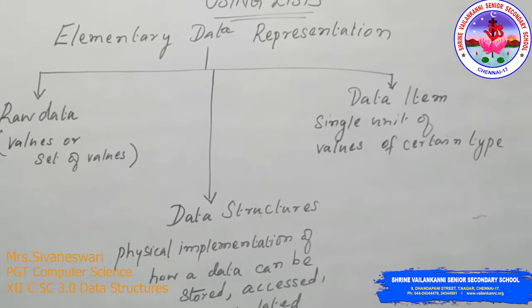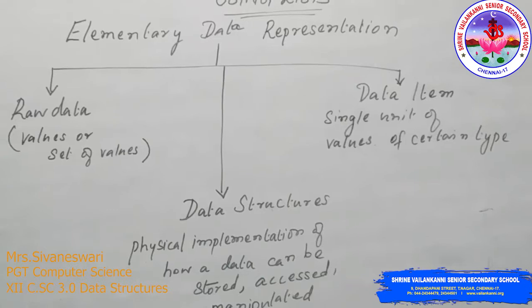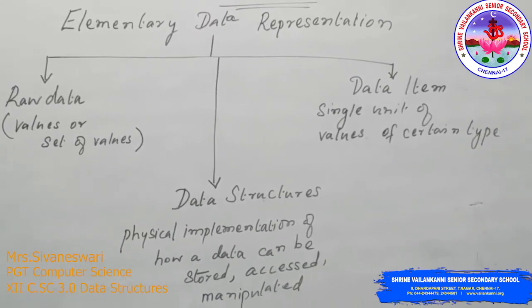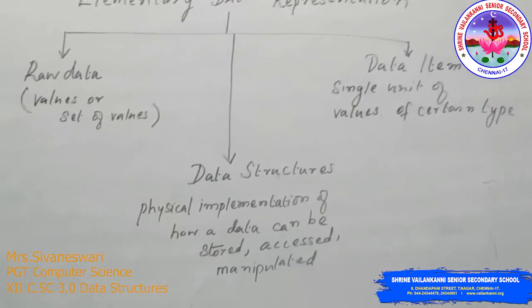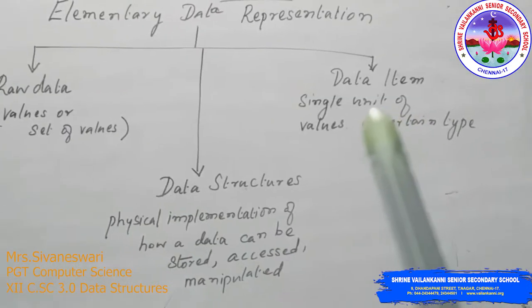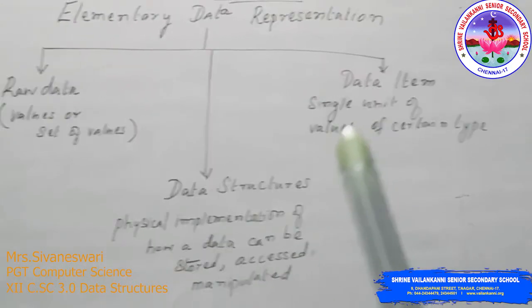While we provide an input, we should know what type of input should be provided. Unless and until we know the type of input, we can't provide the data. So for that purpose we use the data item. This data item is represented using the data type.